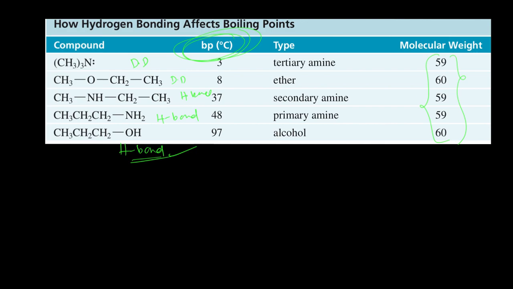So these points are helpful to identify which has the higher boiling point. In general, as I already told you, alcohol boiling points are greater than amines. Among amines, primary amine is greater, then secondary amine, then tertiary amine.